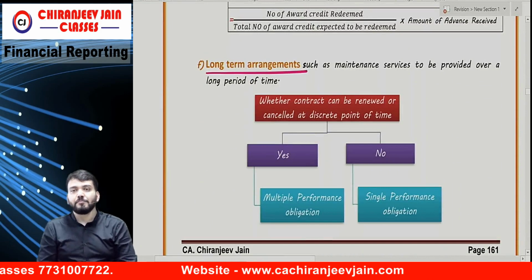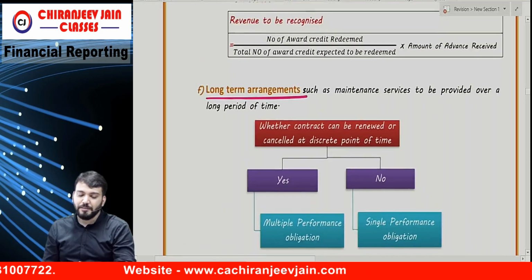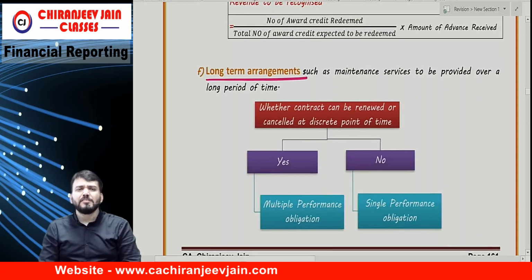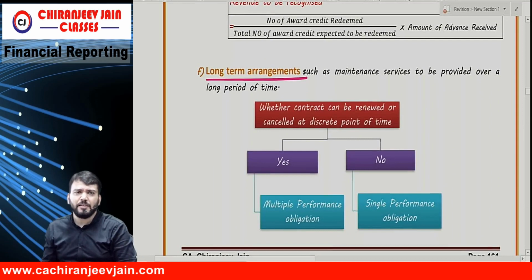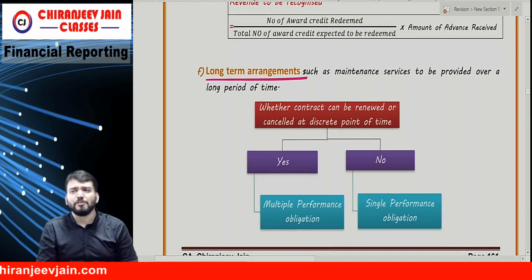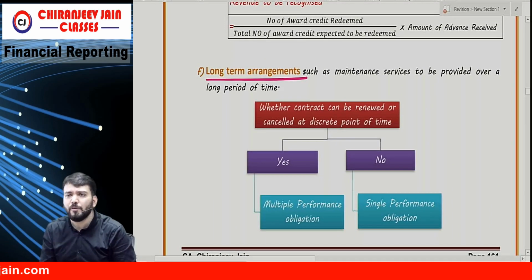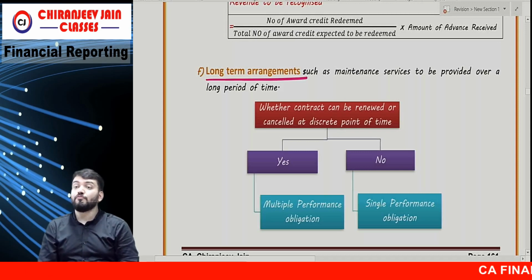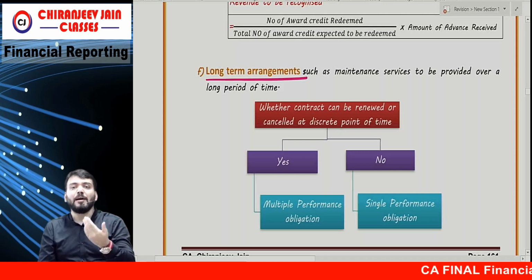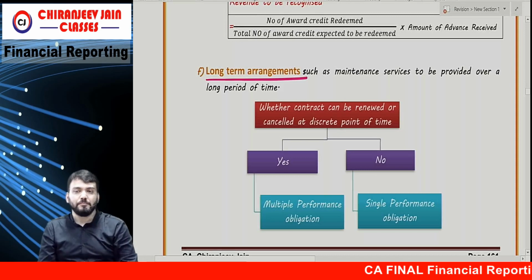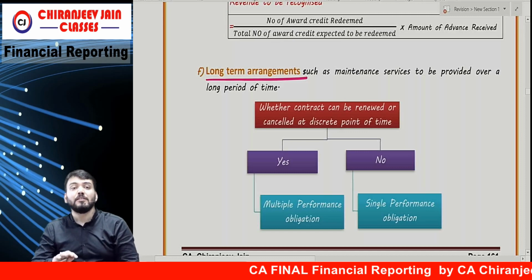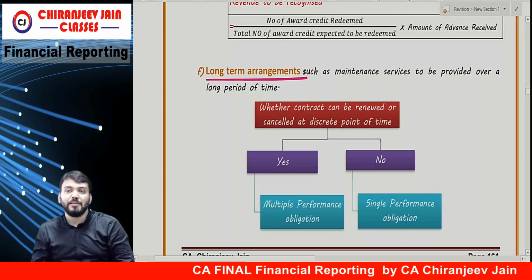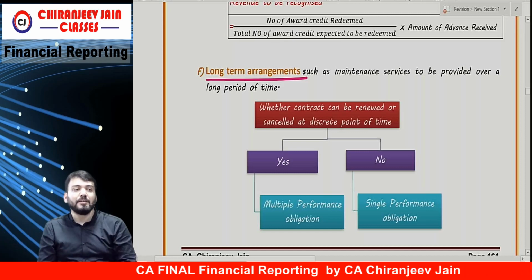Long-term arrangement, such as maintenance services or accounting work, etc. Suppose I have done one contract with you that I will provide you accounting work for 5 years. Understood? So a 5-year contract I have done. I will provide AMC for 5 years. So I have made a long-term arrangement. Is it one performance obligation or distinct performance obligations? Understood? Any doubt? 5 years there is.